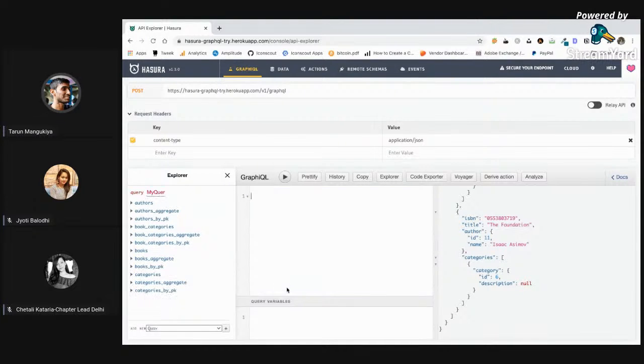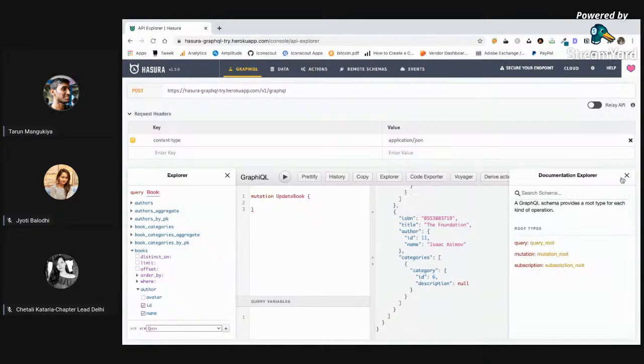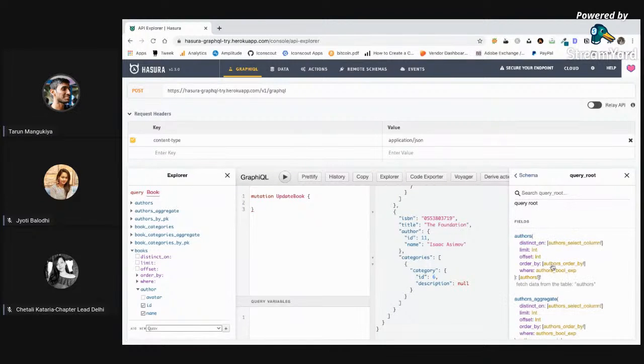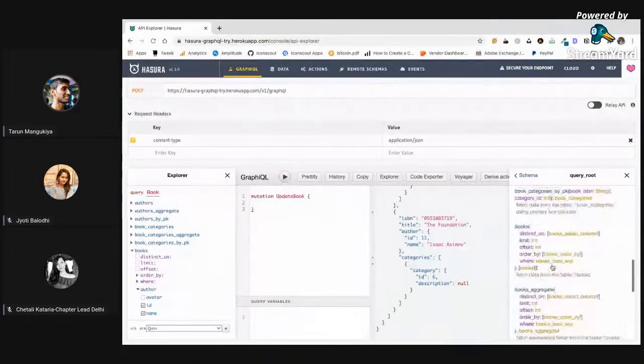Let us go and try to write a mutation, right? As I write a mutation, update books, this can be anything, update a book. And then what are the available mutations? In all the GraphQL tools, we have docs also available, right? When you go to docs, as I told you, we have three main types: query, mutation, and subscription, right? Inside query, I can see all the queries that are available.